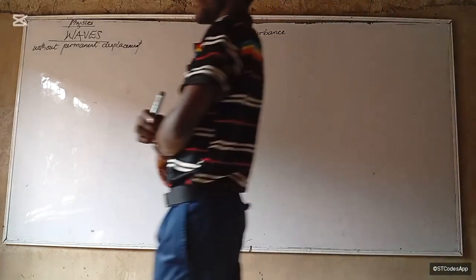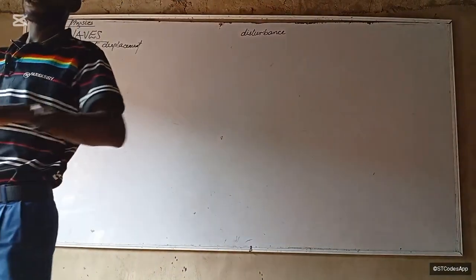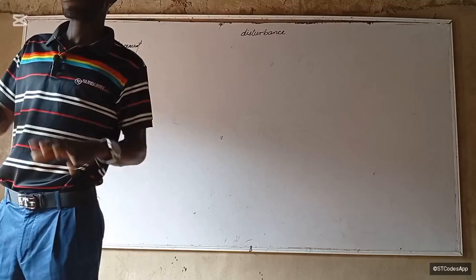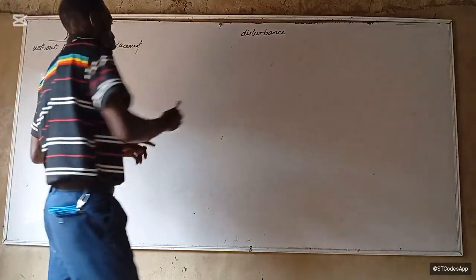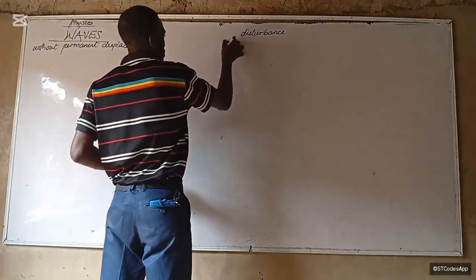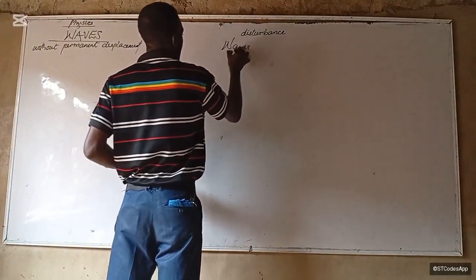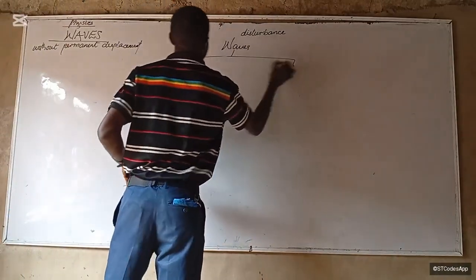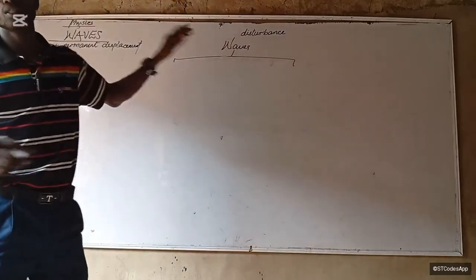Now, how do we do this? Next is classifications of wave. So I'm going to give you a broad classification. Let's make it into a chart. So we have waves. Now waves are divided into two. Now we're going to follow this classification.